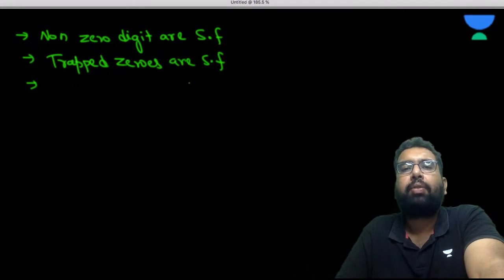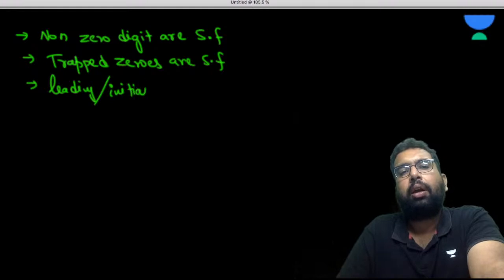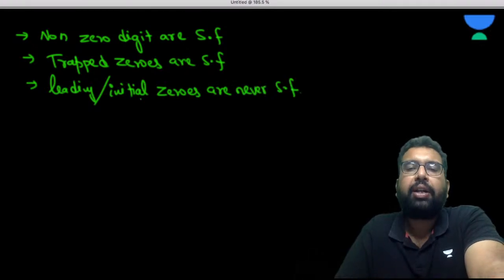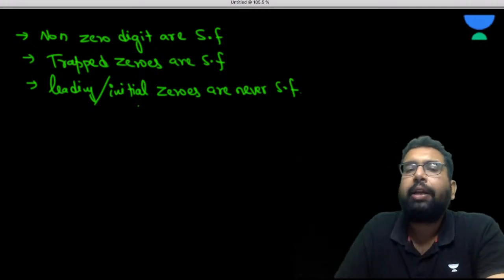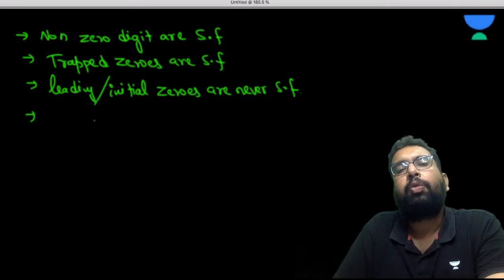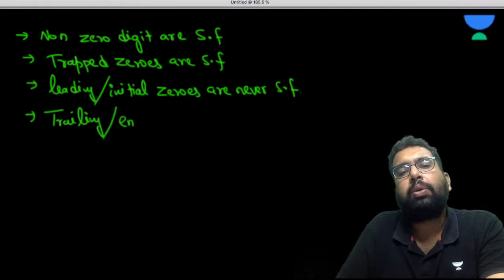The third rule is leading zeros or initial zeros are never significant figures. Leading zeros, that is the zeros which are present at the very start of any value, are never significant. The fourth one is trailing zeros. Trailing means ending. Trailing zeros or ending zeros